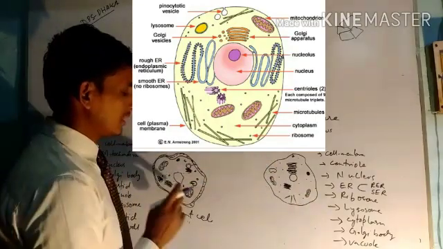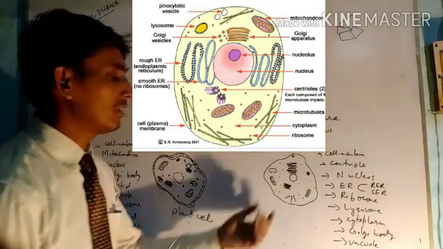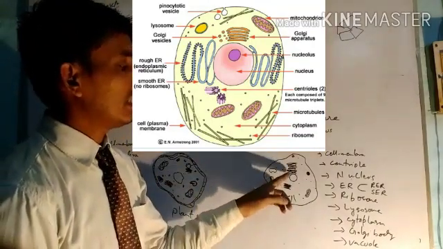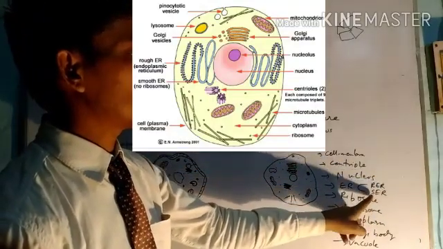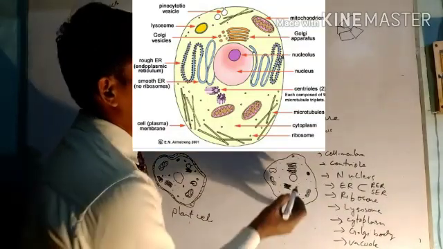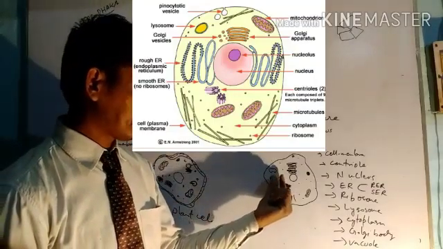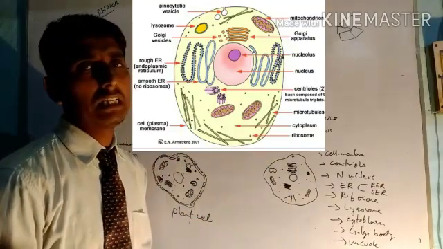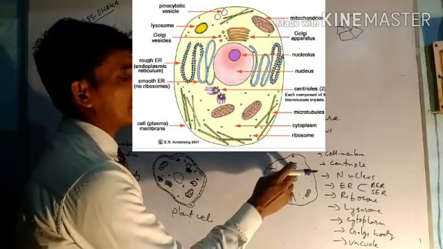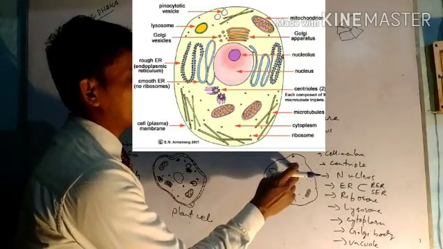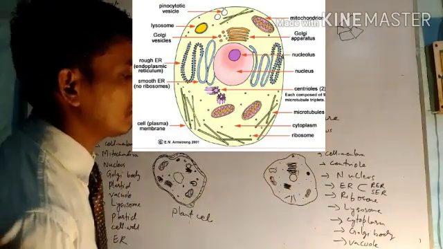The other cell organelles are similarly present here. For example, mitochondria is present in animal cell also. Mitochondria, centriole, Golgi body, endoplasmic reticulum. Endoplasmic reticulum is of two types: rough endoplasmic reticulum and smooth endoplasmic reticulum. These dots represent ribosomes. Ribosomes are the cell organelles where the synthesis of protein takes place. Protein is synthesized at ribosomes, and these ribosomes are attached to the surface of endoplasmic reticulum, and therefore it is called rough endoplasmic reticulum, and the other part is called smooth endoplasmic reticulum.